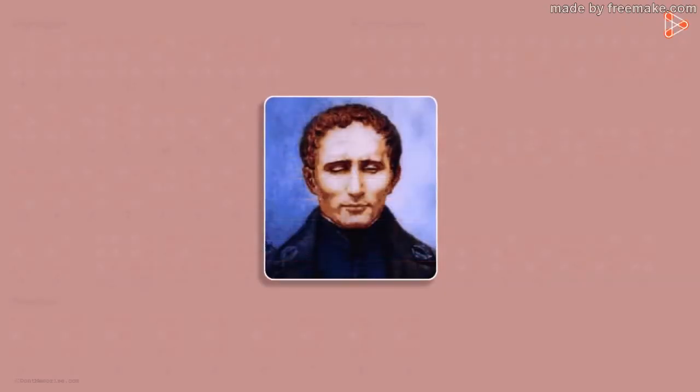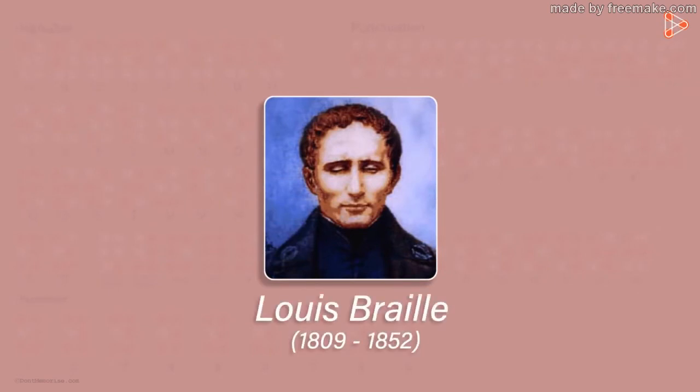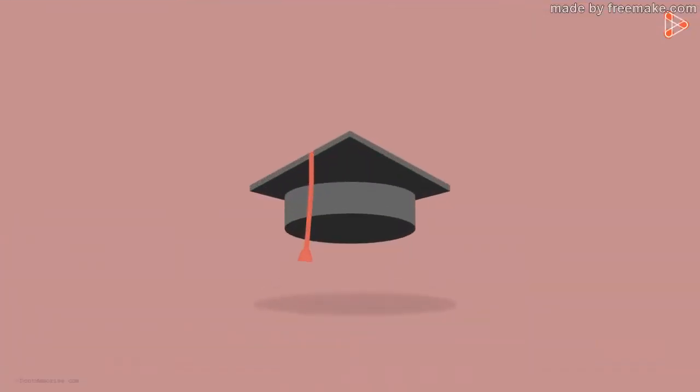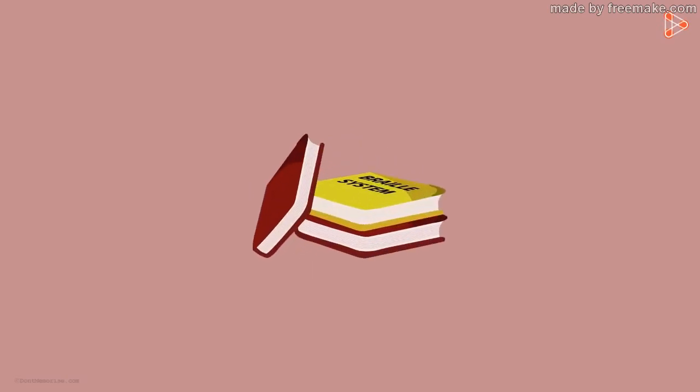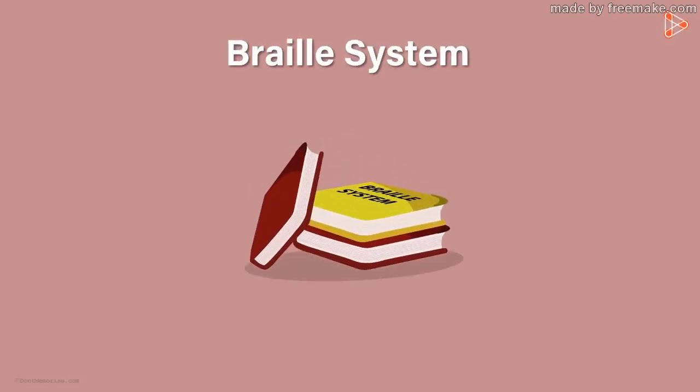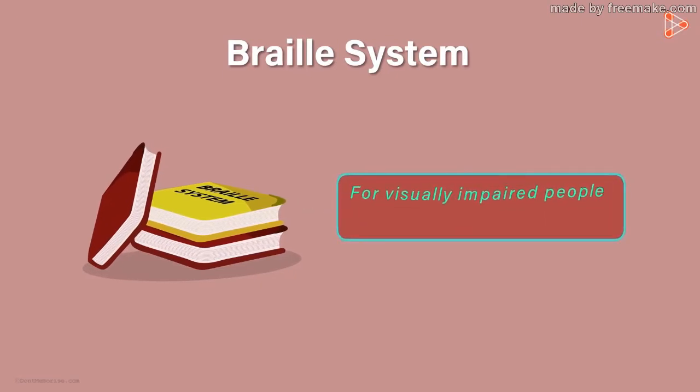The picture that you see on your screen is of a person named Louis Braille. At the age of 3, he had injured his eyes, leaving him completely blind. Yes, he sadly lost his sense of vision. Being a bright and inquisitive child, he continued his education and invented an interesting system which is today known as the Braille system. This is the system for visually handicapped people as it helps them to read and write.